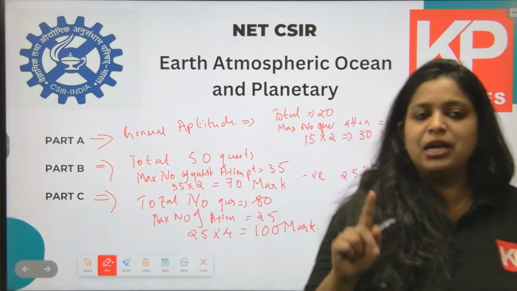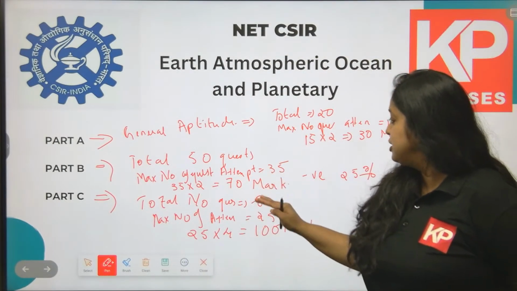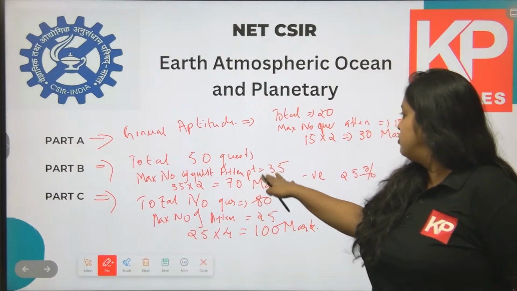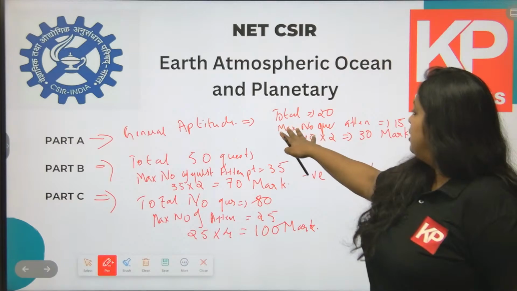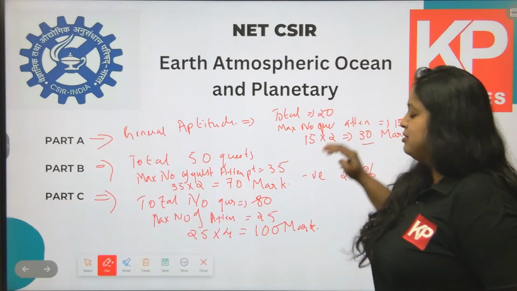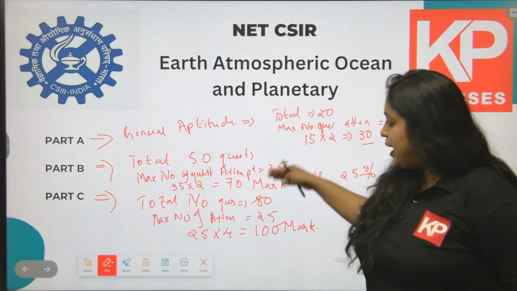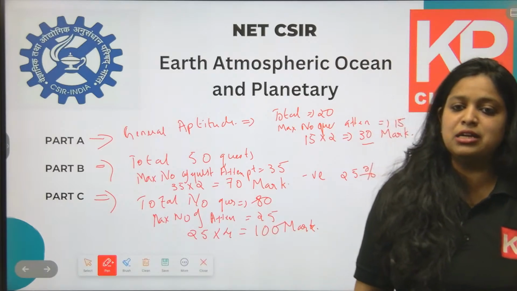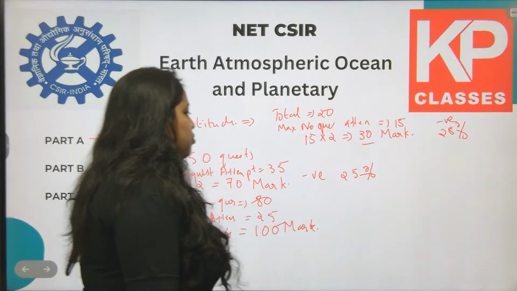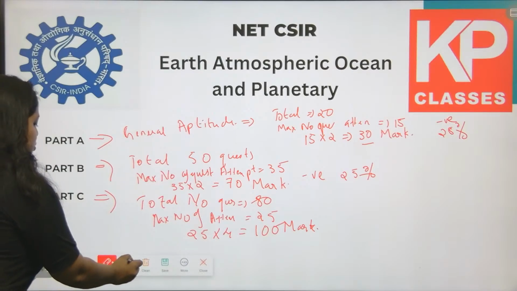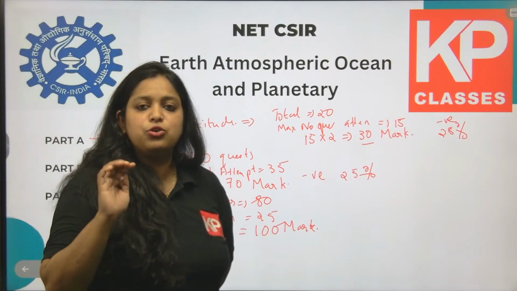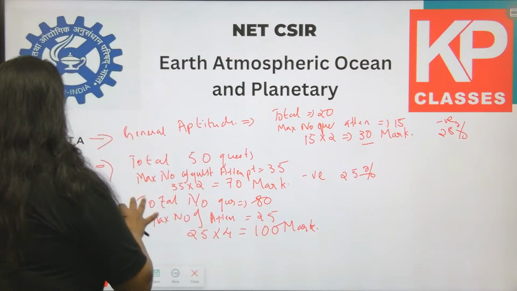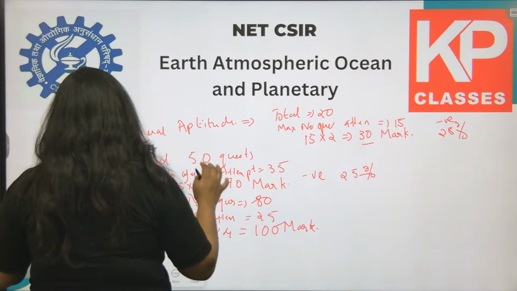Part B and part A combined will also be 100 marks: part B is 70 marks and part A is 30 marks. So part C is a 100 mark section. You have to use part C very well, so that you will be able to score a good mark from part C itself.